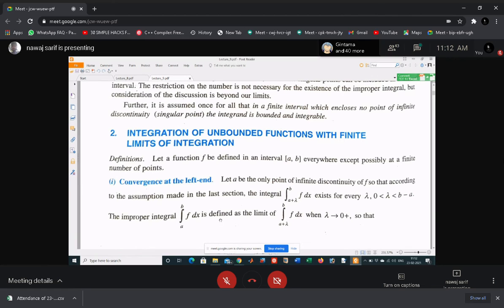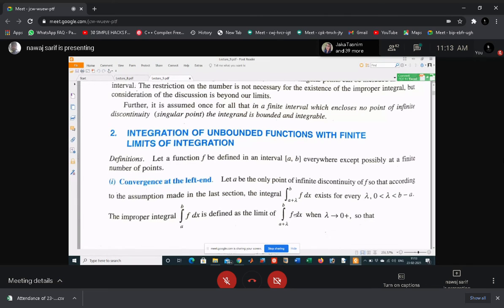Since at x equal to a this function f(x) is not defined, if you add some small number lambda to a, then you can solve that function.